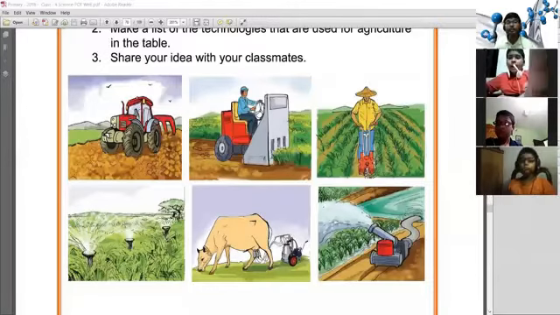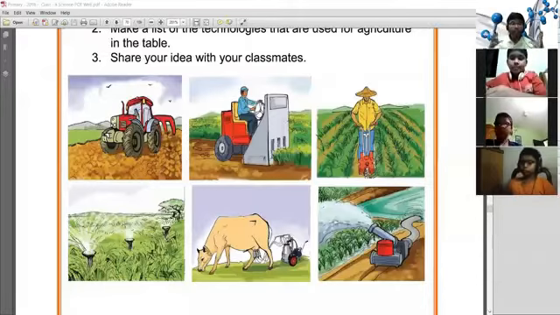Nowadays, we use the tractor, so it is easy to plow and cultivate, and we can plow more land by using the tractor in a short time.